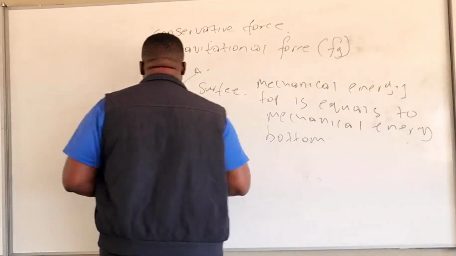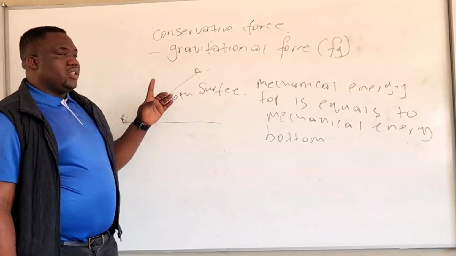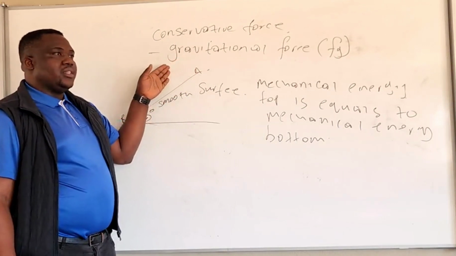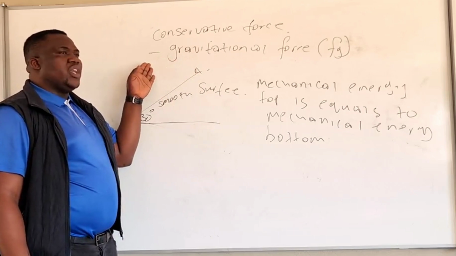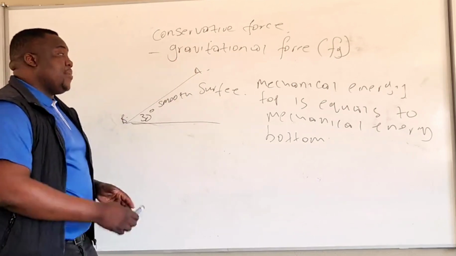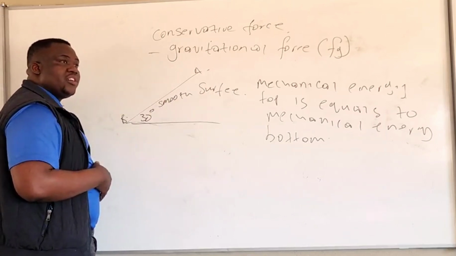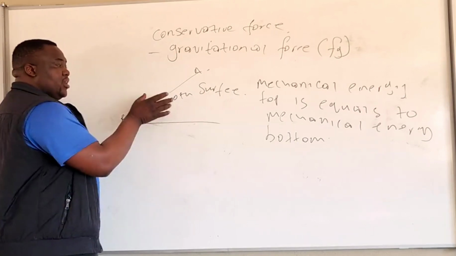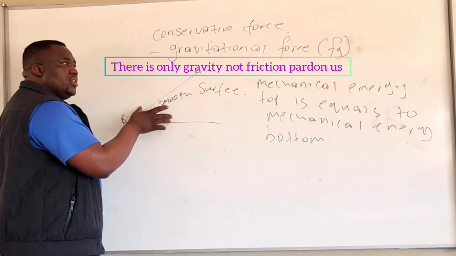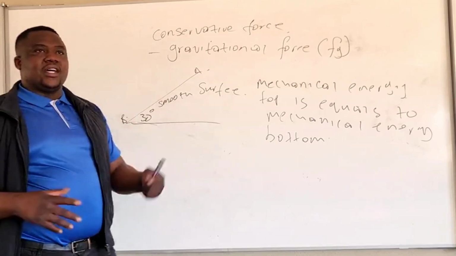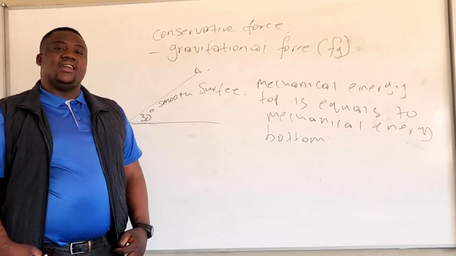Why are we saying mechanical energy at the top and at the bottom are equal? It's because we have the conservative force acting on the object. It's only one conservative force. If there was friction, the mechanical energy was not going to be conserved because of friction. So mechanical energy is conserved because there is only a conservative force acting on this object. That's how we explain the conservation of mechanical energy.